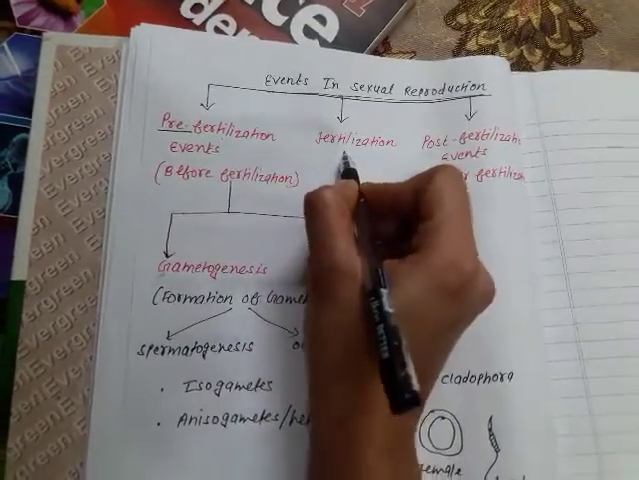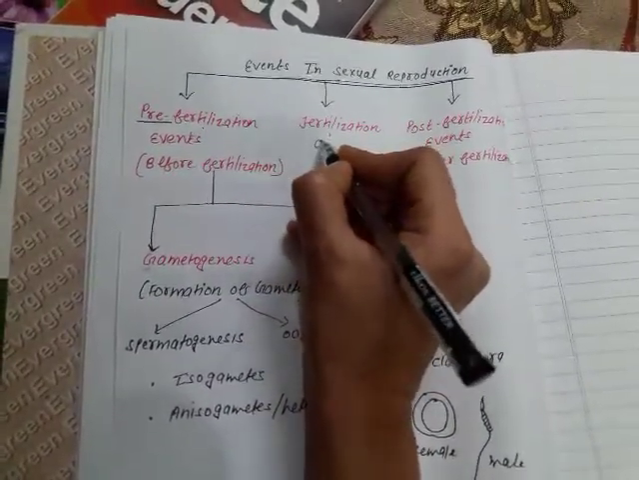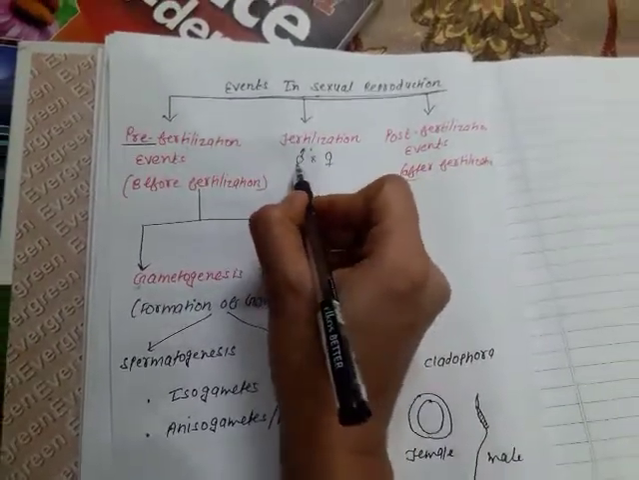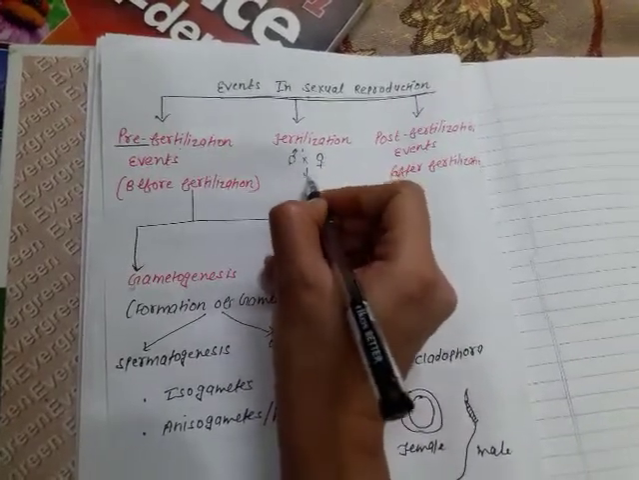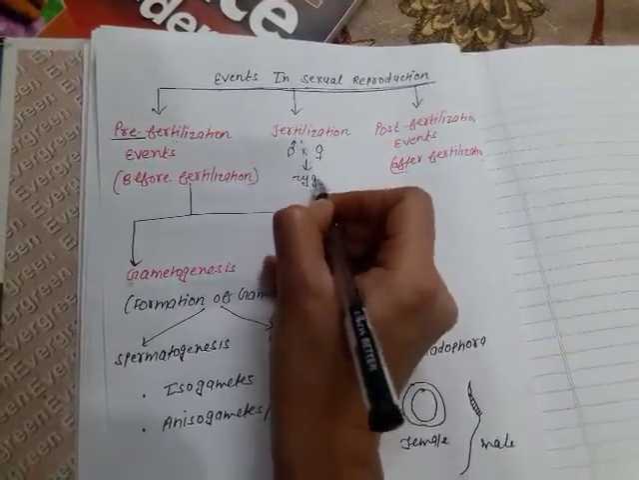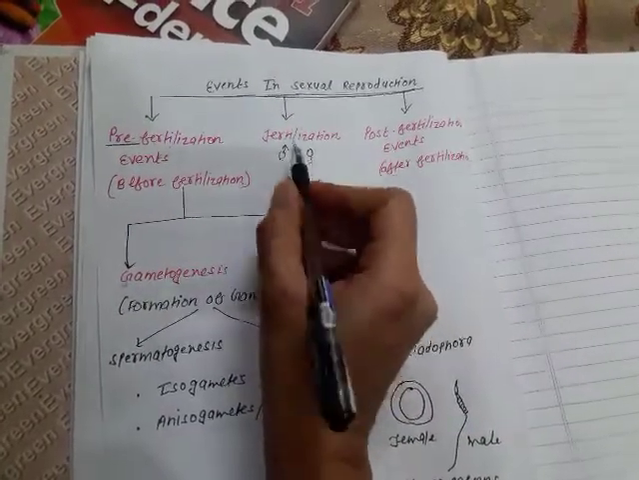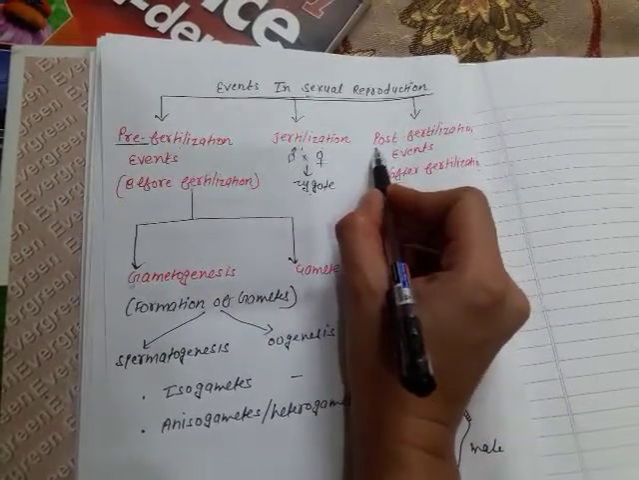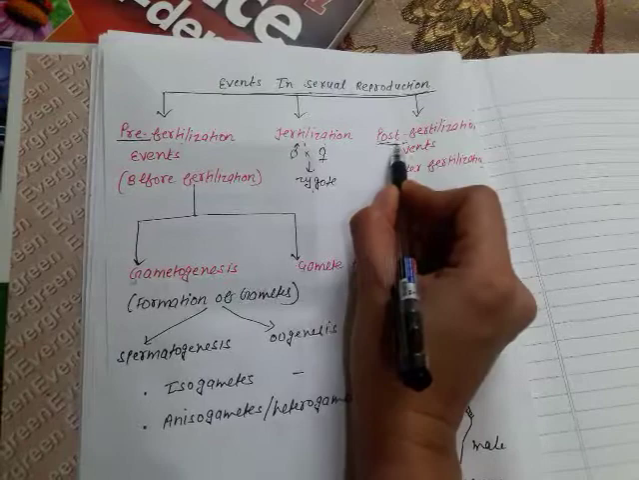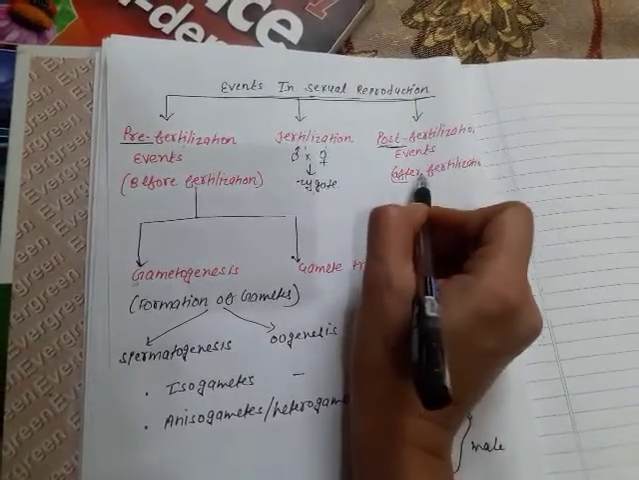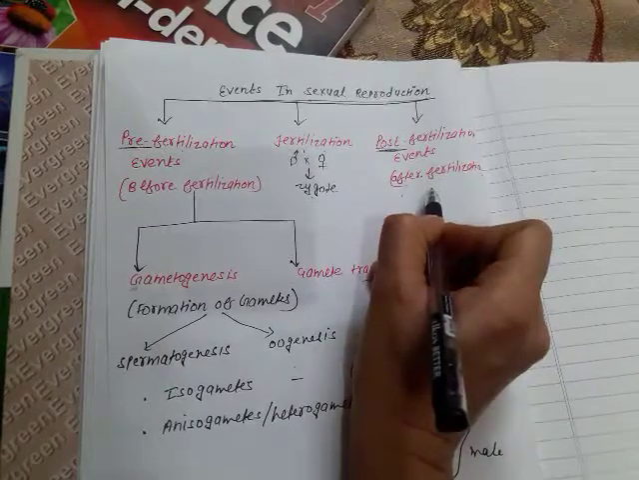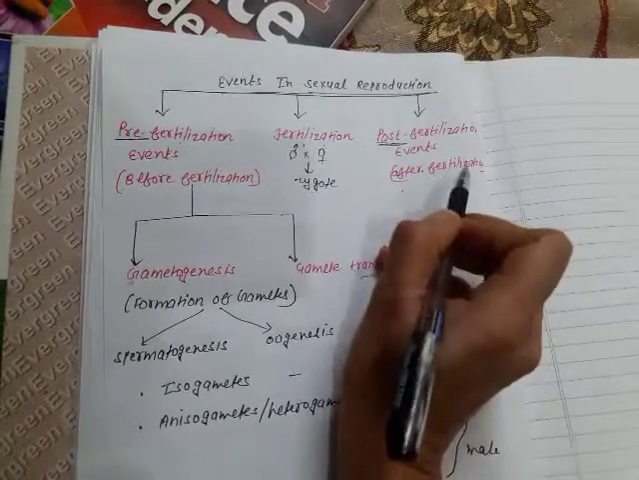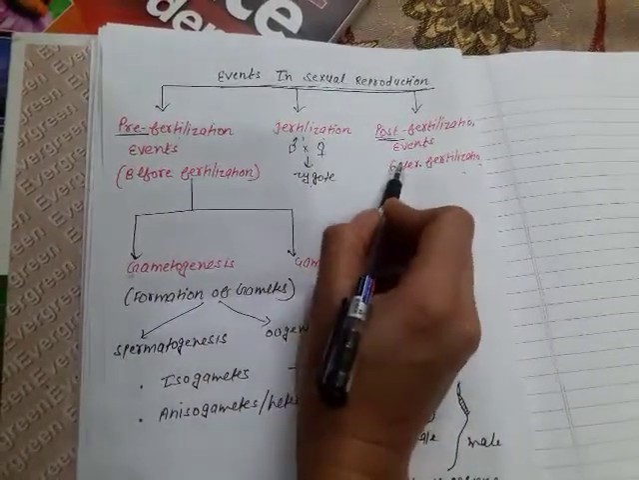Fertilization is the fusion of male, this is male and this is female. Fusion of male and female gametes to form what we call a zygote is known as fertilization, and the events which take place after the fertilization are known as post-fertilization events, means how the zygote will become an embryo or a complete organism. Fine. Let's discuss these three processes one by one.